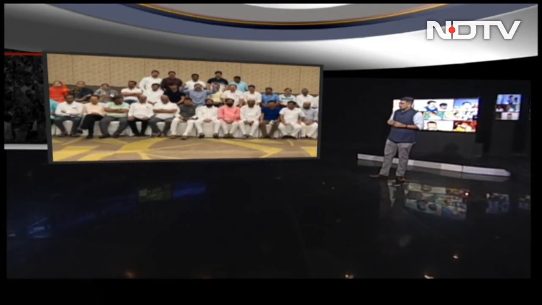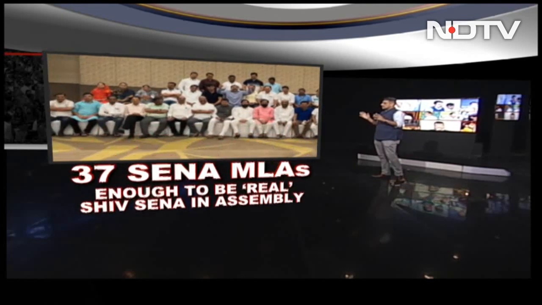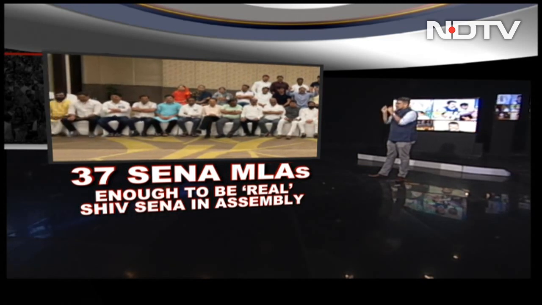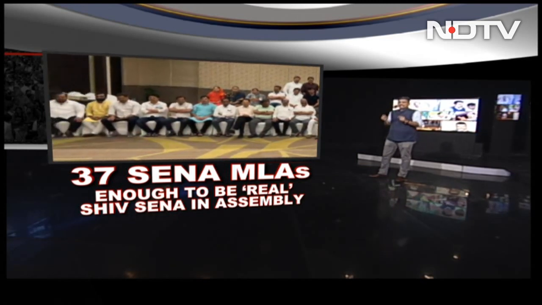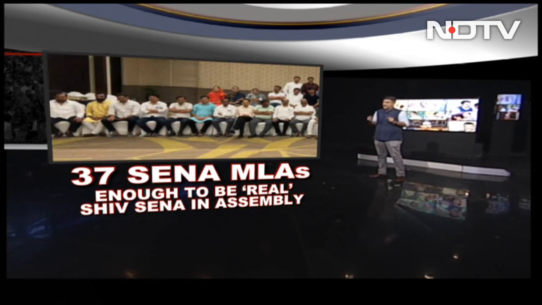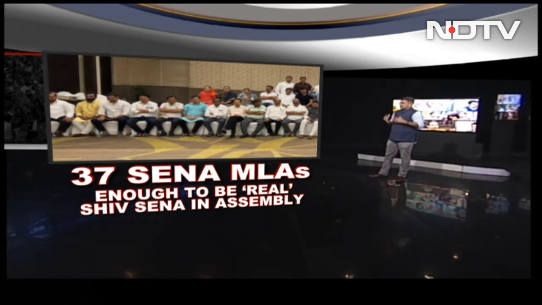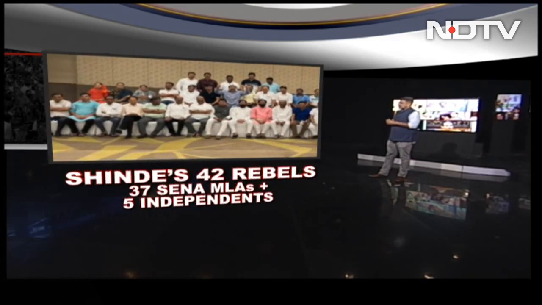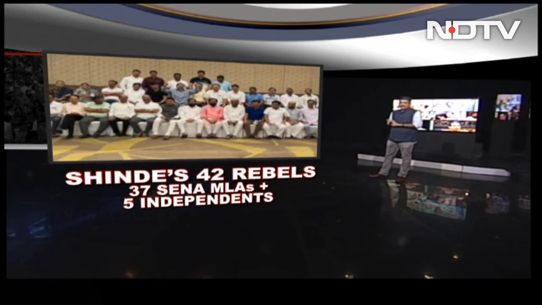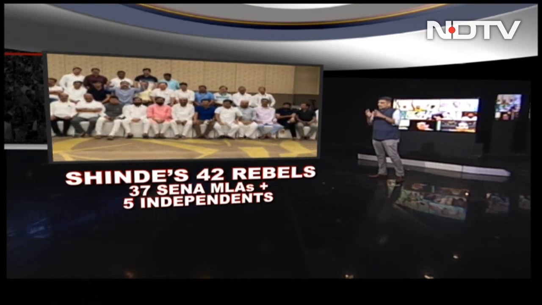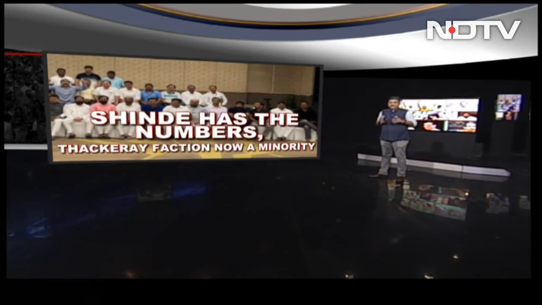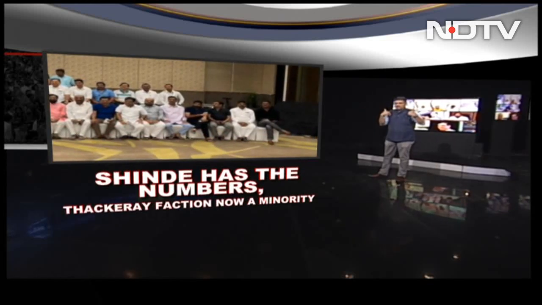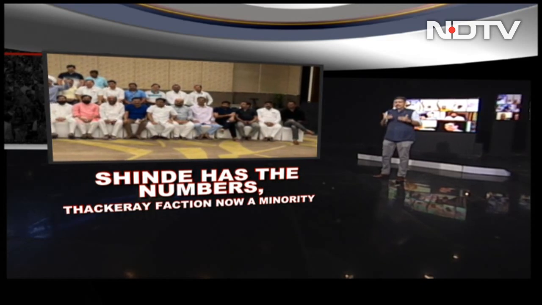that image that you see on your screen right now of Shinde's 42, of which 37 are from the Shiv Sena. This is enough to be the real Shiv Sena in the assembly, which means Mr. Shinde can now, with the help of this strength, say that he is the Shiv Sena. Shinde's 42 rebels have 37 Sena MLAs and 5 independents. The minimum that is required to claim to be the new Shiv Sena or the only Shiv Sena, he has the numbers. He can say, I am the Shiv Sena, and Thackeray's faction is now a minority.